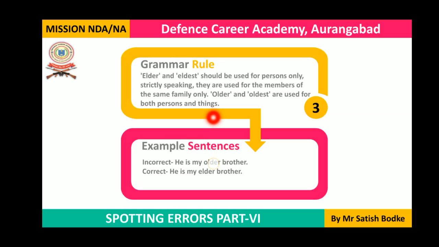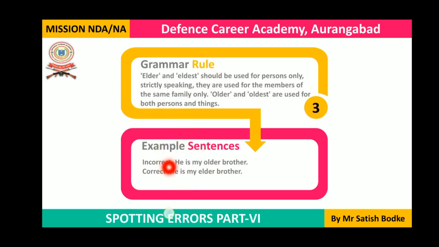For example, this tower is 200 years old. You can say this tower is 1,000 years old. You cannot say this tower is elder than that tower, or this building is elder than that building. You cannot use elder and eldest with buildings, trees, or other things because these words are used with only persons, especially members of the family. And older and oldest can be used with persons as well as things.